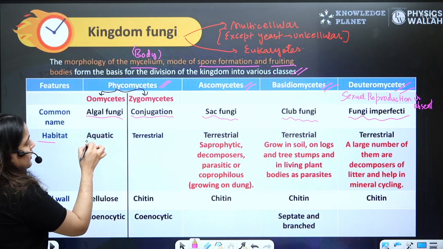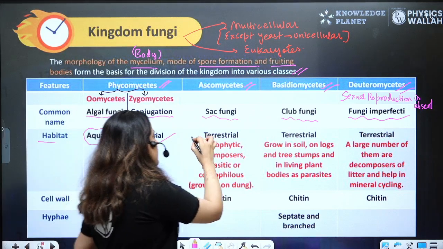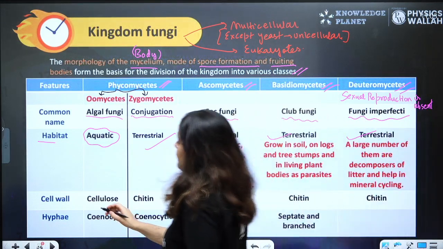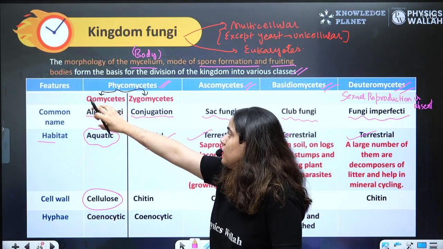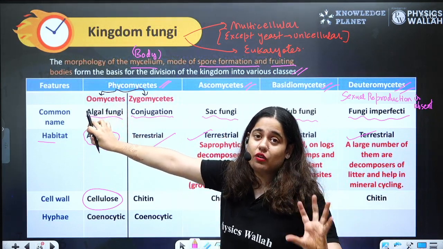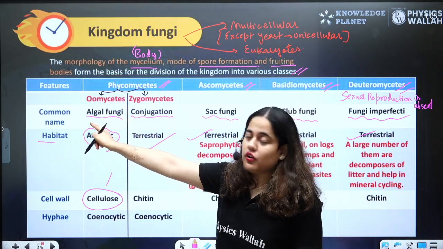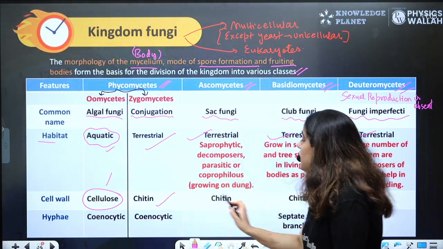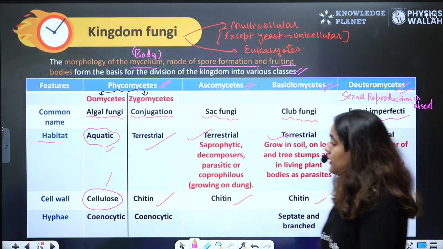Habitat, beta, only Oomycetes are found in aquatic condition. Otherwise, all fungi are found in terrestrial condition. The cell wall of Oomycetes is made up of cellulose. Remember, only one group of fungi has a cell wall made up of cellulose. These are the reasons why it is known as algal fungi, because these two features resemble the plant. Otherwise, all other fungi have their cell wall of chitin.